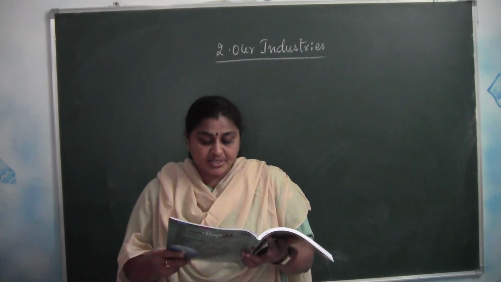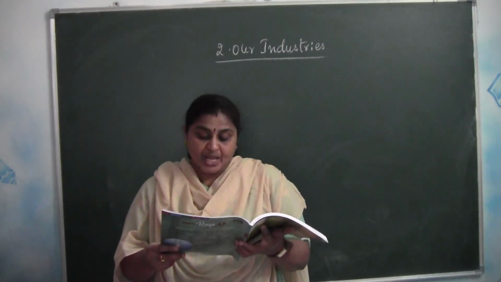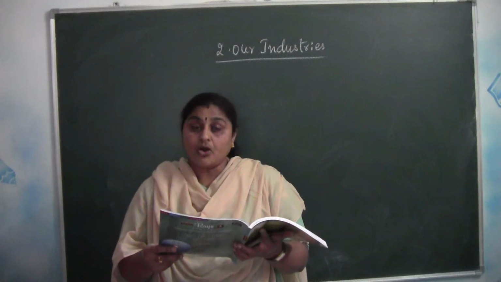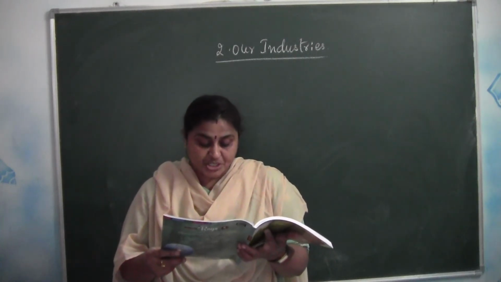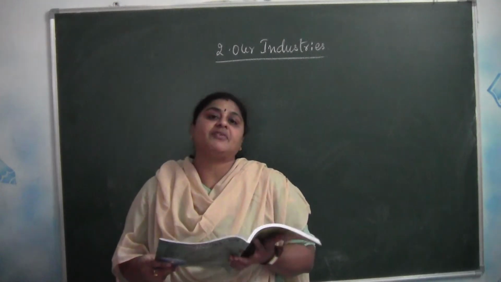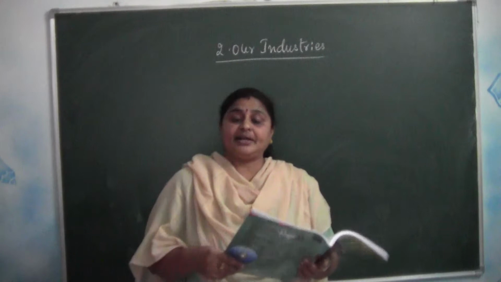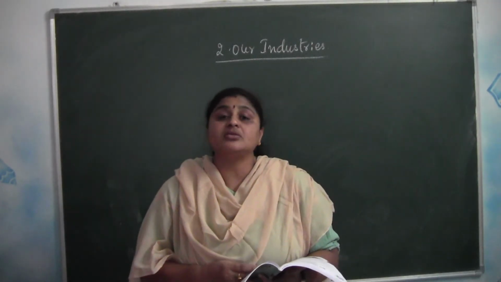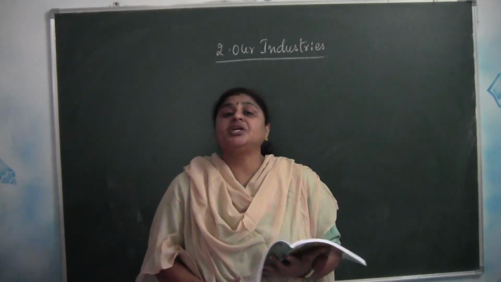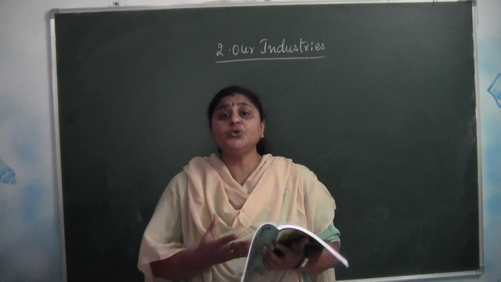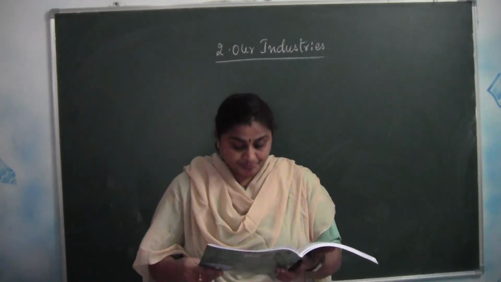So what do the large scale industries include? Textile mills, iron and steel plants, oil refineries, chemical plants, factories manufacturing automobiles and railway equipment. So very huge goods that we have to prepare can be processed on a large scale, where huge machinery is used and more labor has been employed.